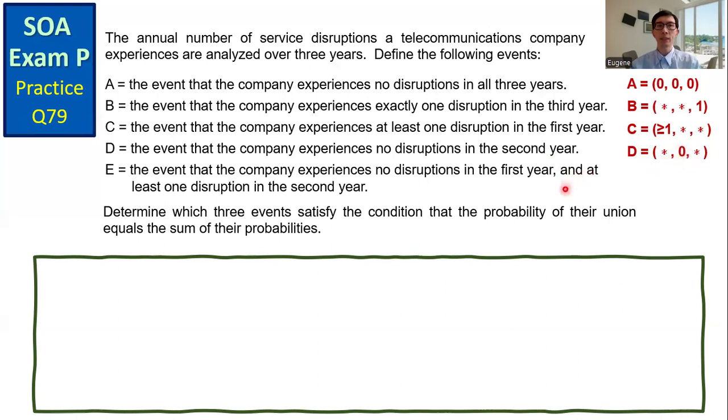And then event E, the company experiences no disruptions in the first year and at least 1 disruption in the second year. So we have the form 0, and then the second position greater than or equal to 1, any integer. And then the third one, any integer from 0 to infinity.